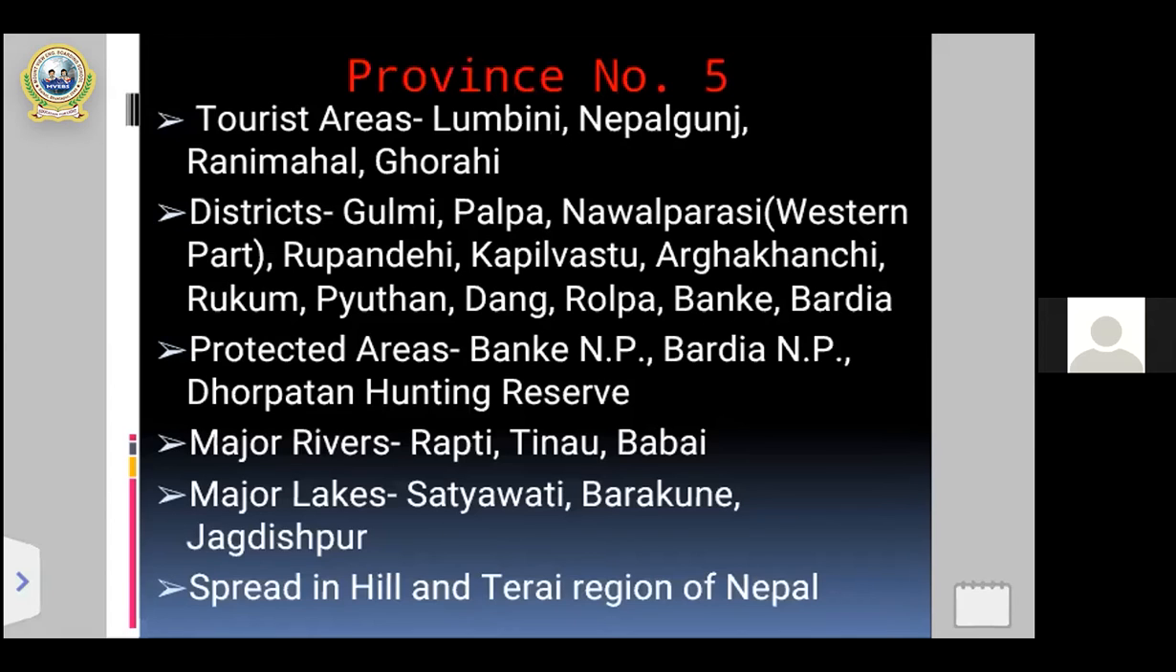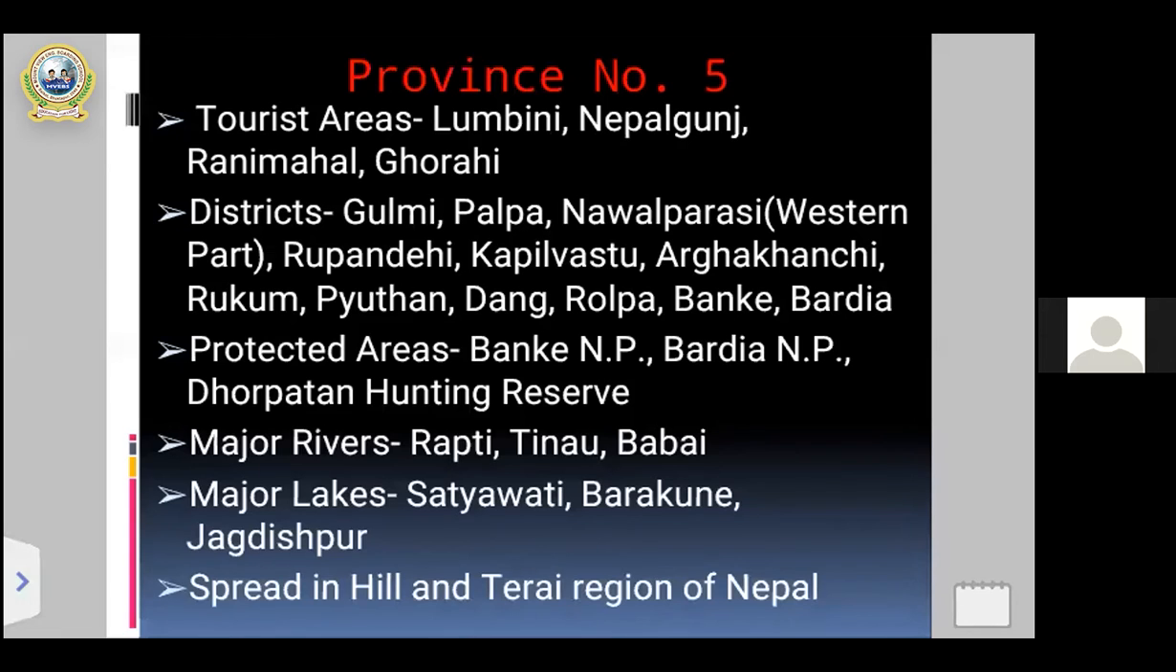In the case of provinces 1, 2, 3, and 4 also, certain districts are occupied. Province 5 also occupies altogether 12 districts. So, my dear students, you can see on the screen. Now, I am going to read the names of the districts occupied by province number 5. They are, first, Gulmi, Palpa, Nawalparasi, that's the western part.